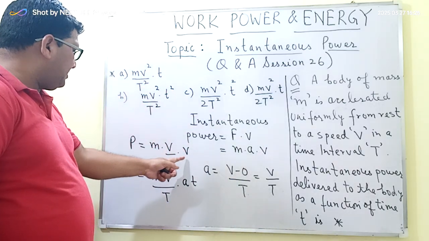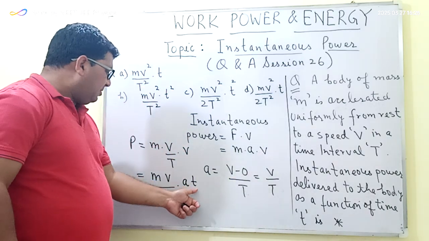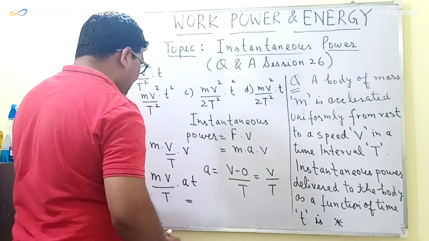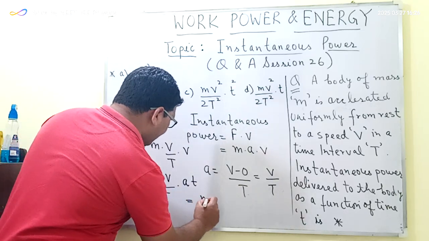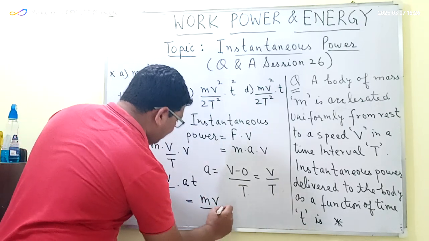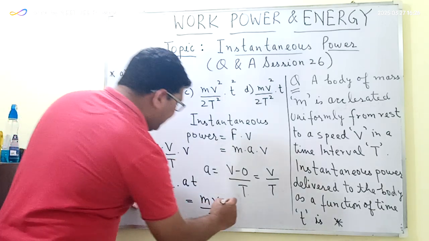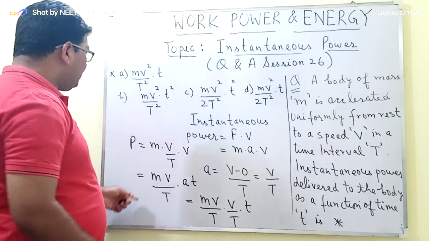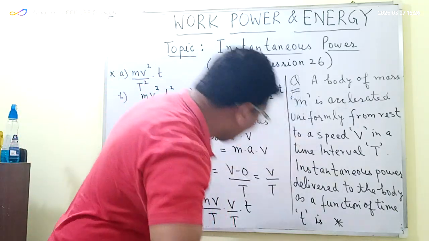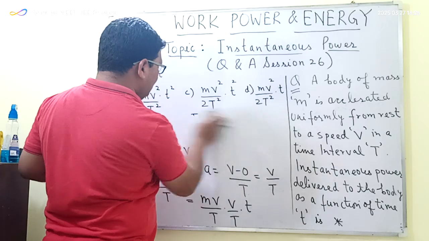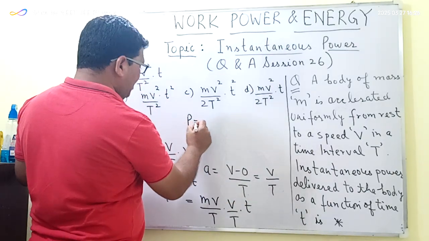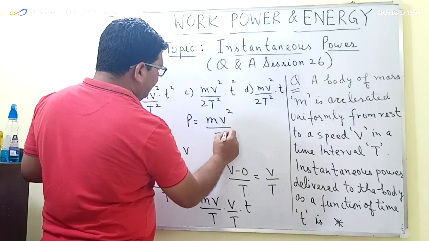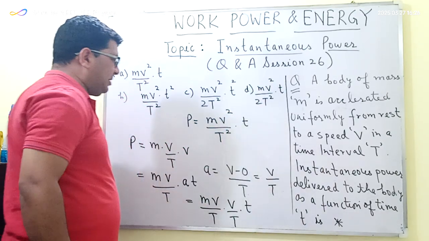So v can be written as a into t, and so the instantaneous power can be written as m into a into t, but now a is equal to v upon T. So the instantaneous power will be equal to m v square upon T square into small t.